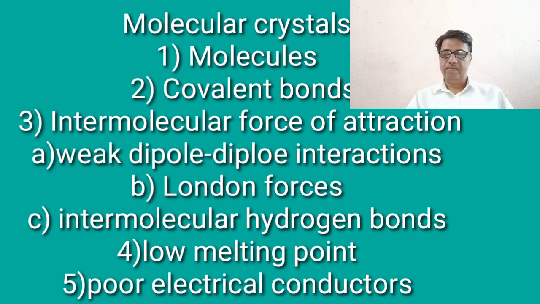At any given instant of time, the electron distribution in an atom may be asymmetrical, giving the atom a short-lived dipole moment. This momentary dipole in one atom can affect the electron distribution in the neighboring atoms and induce momentary dipoles in them.